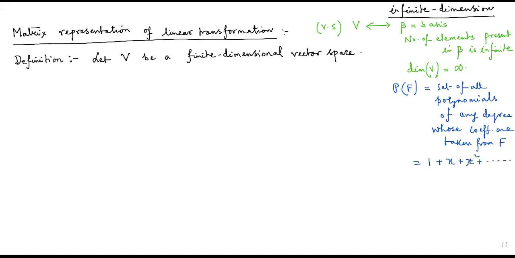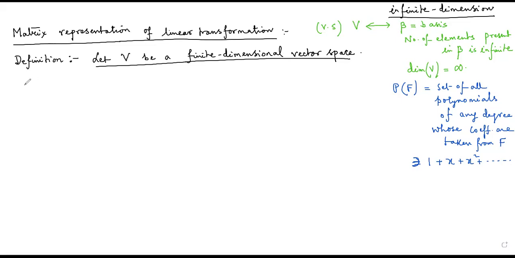So this sort of polynomial will exist in the set PF. The coefficients are actually the basis, and there are infinitely many real numbers. If you talk about real coefficients, then the basis contains infinitely many elements, and therefore the dimension of PF is infinity. But here, whenever we define something, we will talk about the finite dimensional vector space. So this is the first thing that you have to note down. We'll never talk about infinite dimensional vector space.